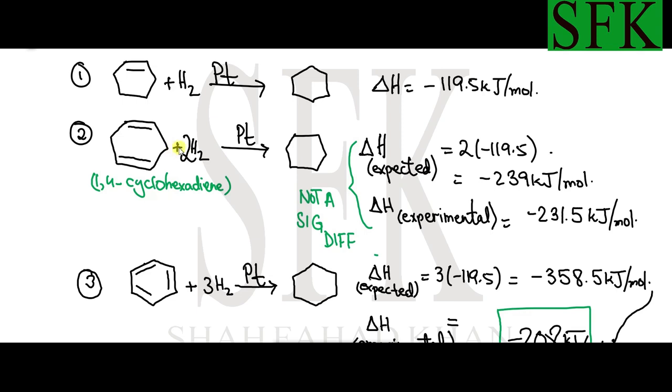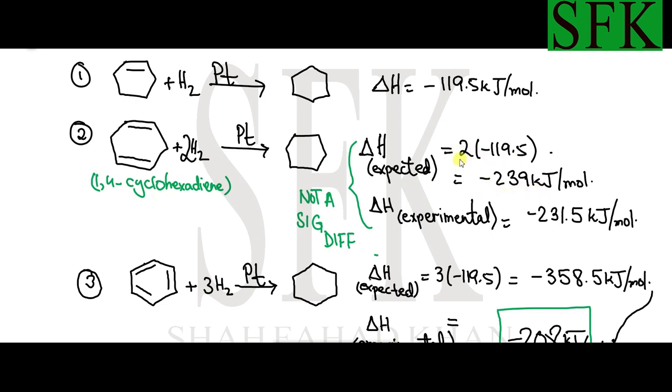Then the same reaction for the second compound, 1,4-cyclohexadiene, reacted with hydrogen in the presence of a platinum catalyst and converted to cyclohexane. The expected enthalpy change, on the basis of the first reaction, is just the enthalpy change of the first reaction multiplied by 2, to get minus 239.